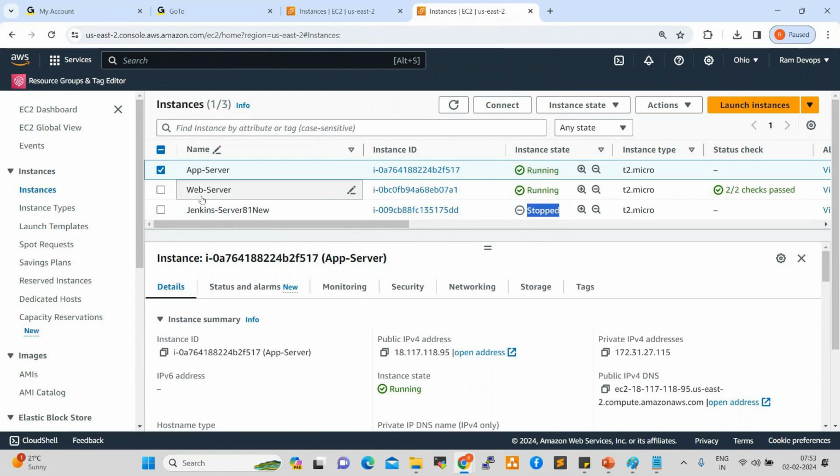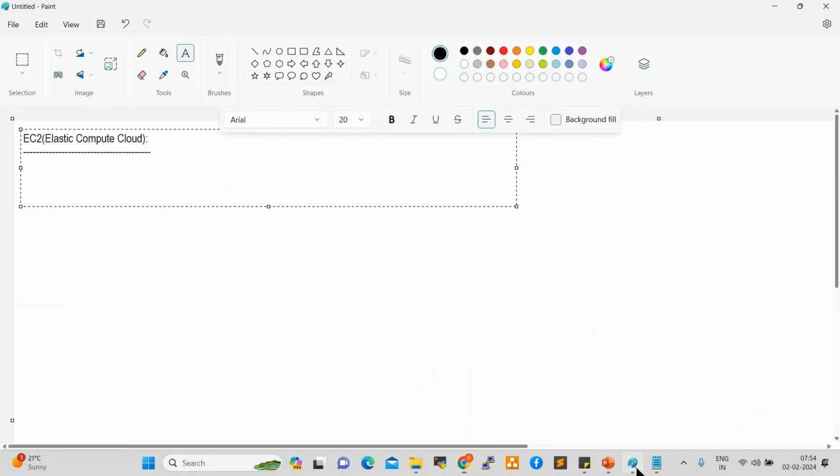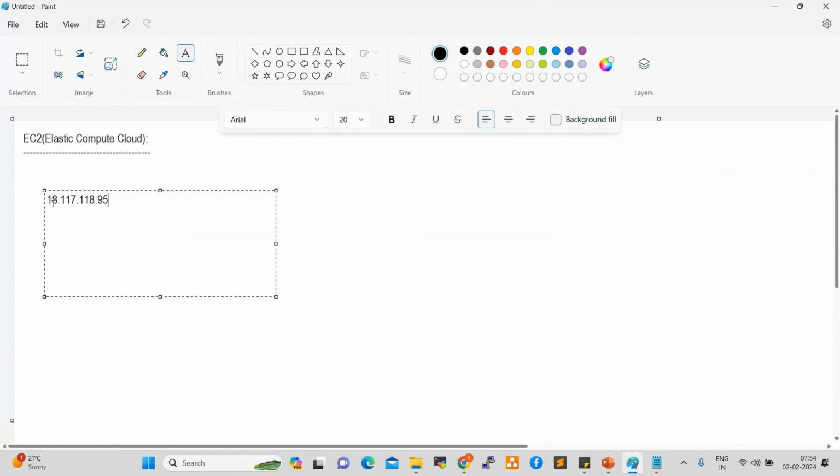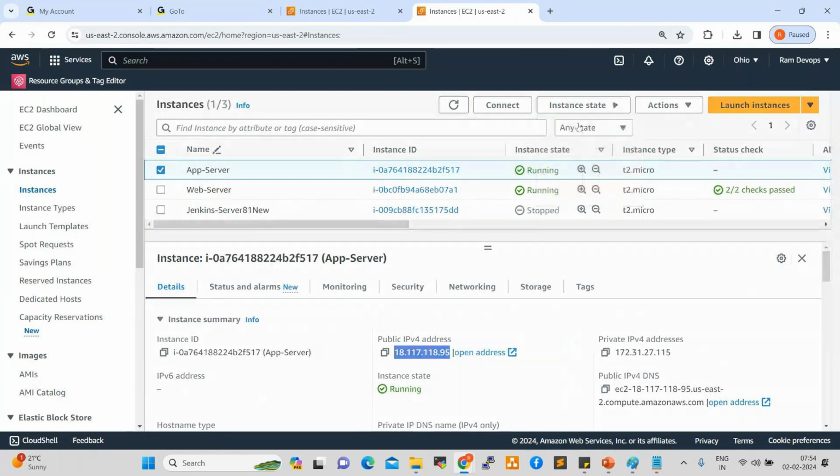For example, if I stop this server, what will happen? This IP will be gone. So I can copy this IP and save it somewhere. For example, this is the dynamic IP, the app server IP. Now, what I will do is select this server, go to instance state, stop instance. Stop.